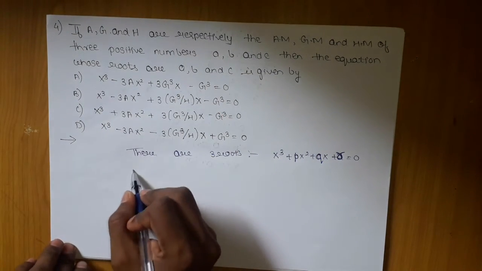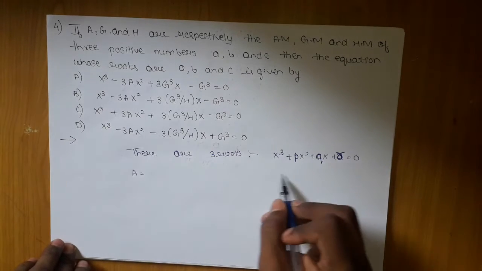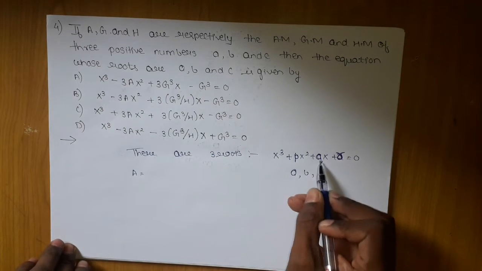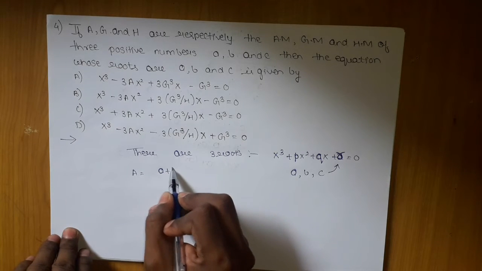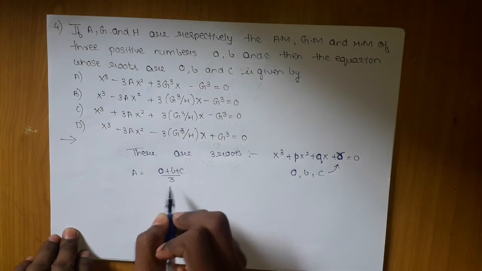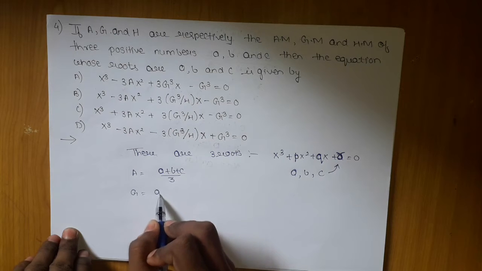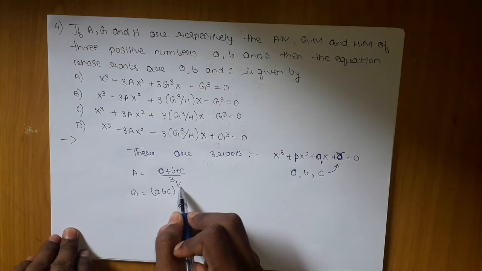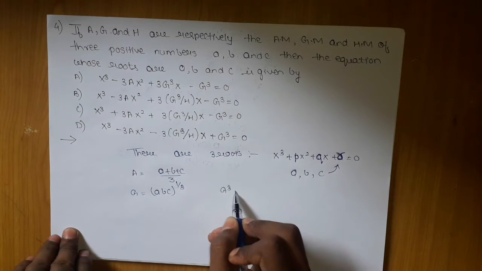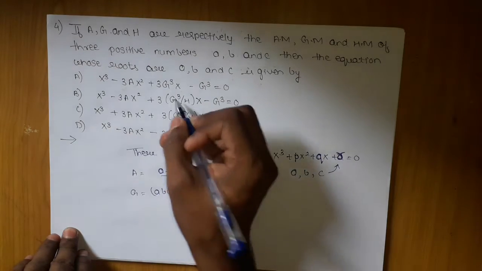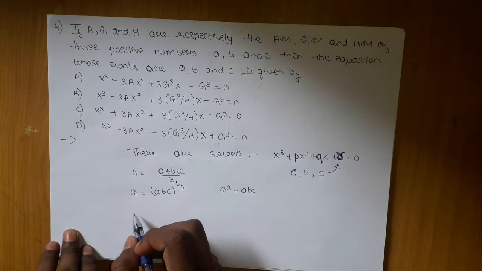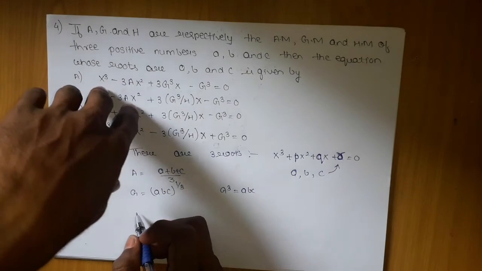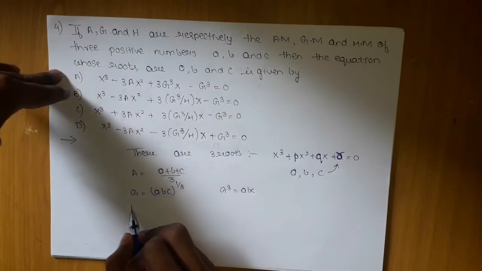Can I get the AM for three numbers A, B, C, which are the roots of this equation? Yes, A plus B plus C by 3. Can I get the GM? Yes, ABC the whole power 1 by 3, which I will keep as G cube equals ABC, since they are using G cube. Further on, I will get the HM.